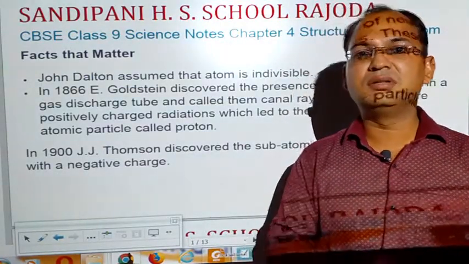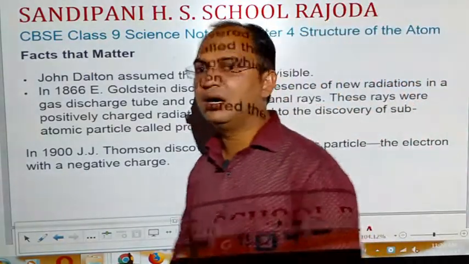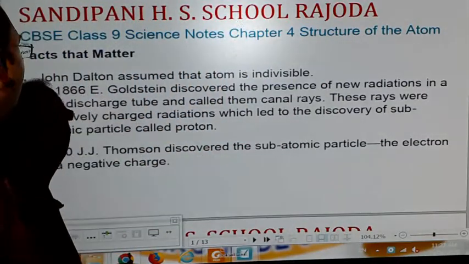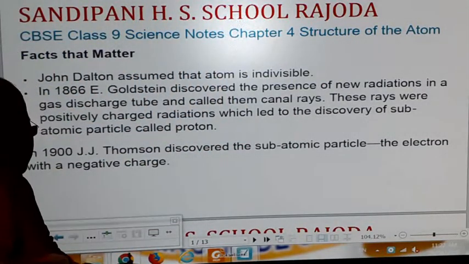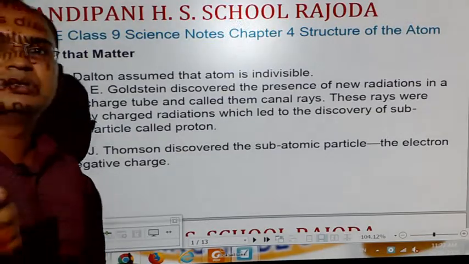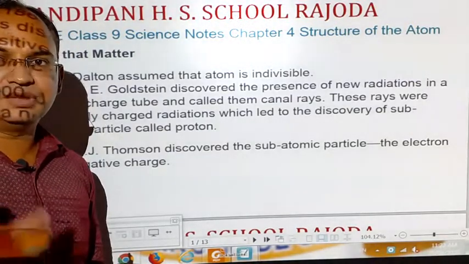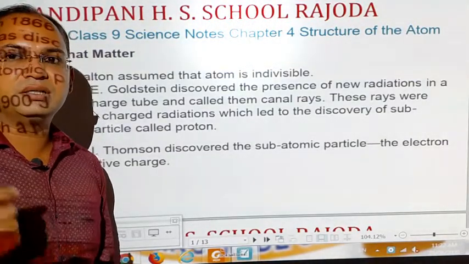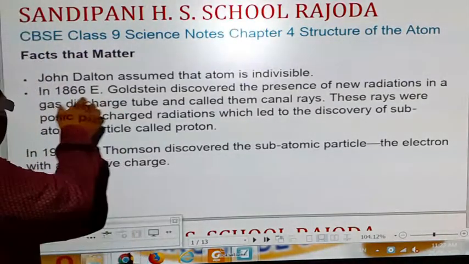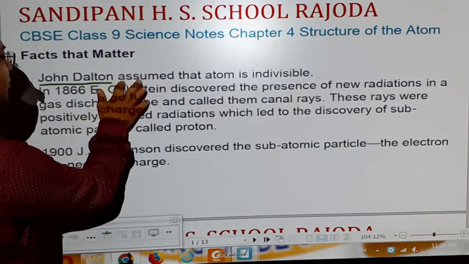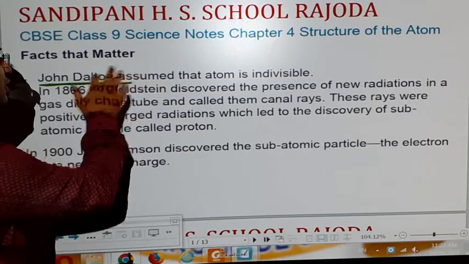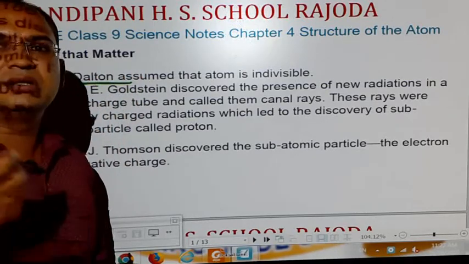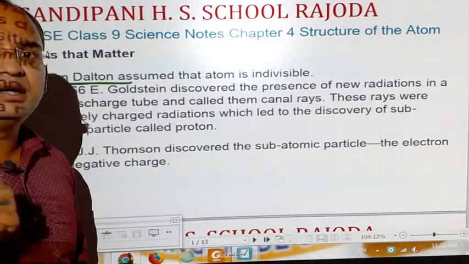First of all, a scientist named John Dalton first proposed the theory of the atom, that the atom is the smallest particle that cannot be divided. So you have to remember the name of the scientist and what he said, what he discovered.